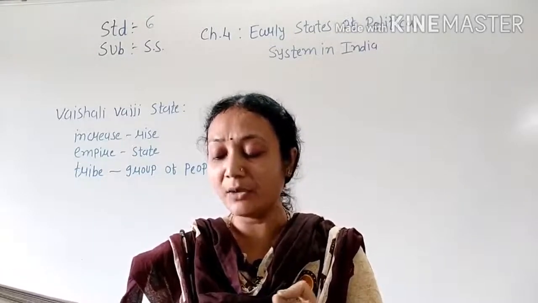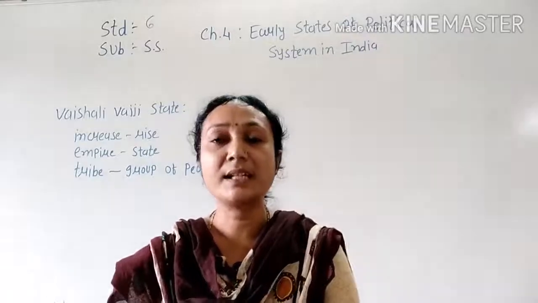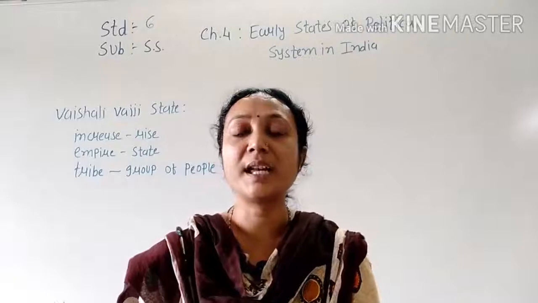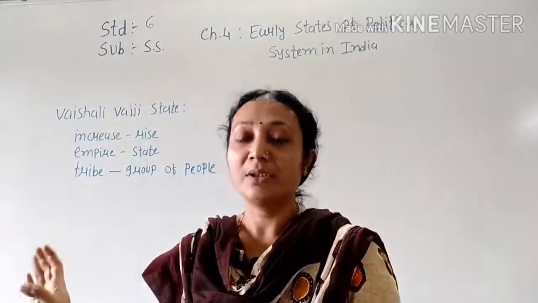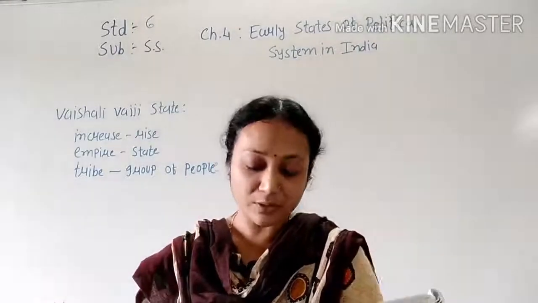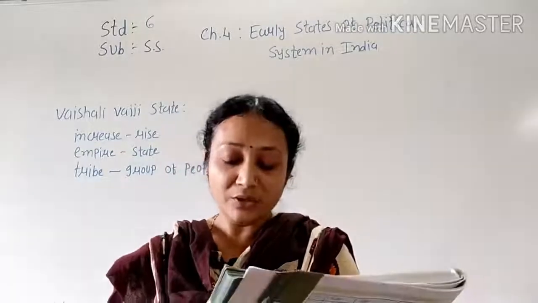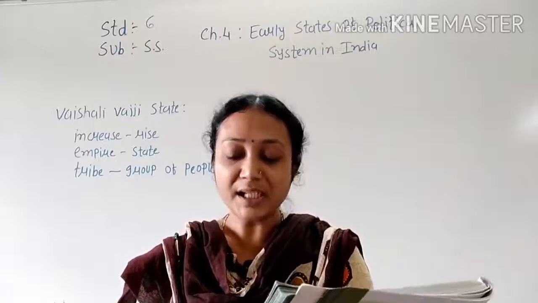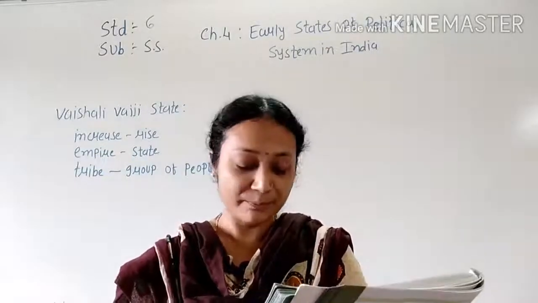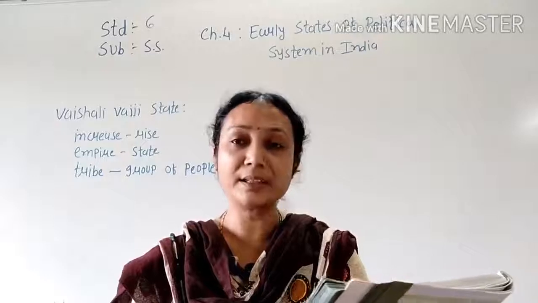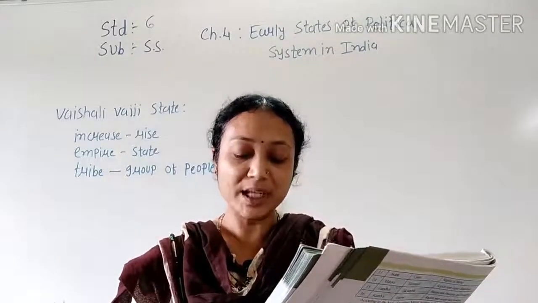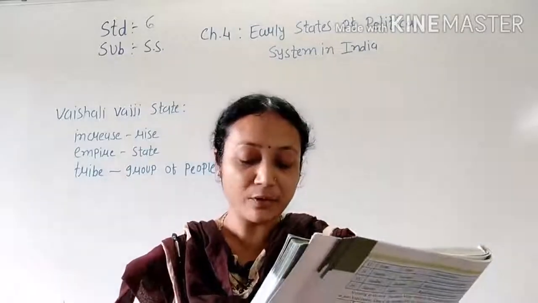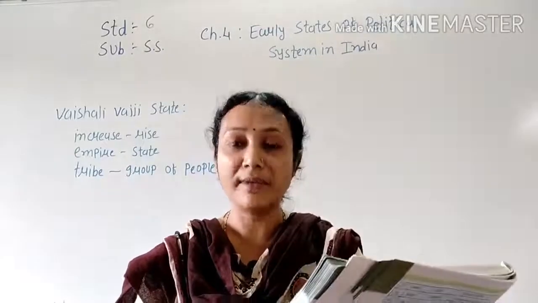Vaishali, the capital of Lichavis. Vaishali is the capital of Lichavis and the main center of union state. So they made 8 or 9 tribes into one state to protect themselves, and they started the Vaji state. Vaishali was the capital of Lichavi and the main center of the union state. Thus it was named Republic of Vaishali. So they changed the name and named it the Republic of Vaishali.